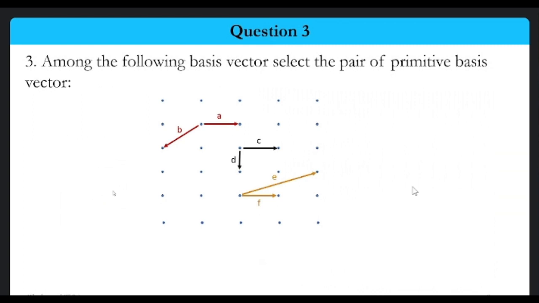Basis only contains the atom at its corner. Yeah, but mathematically we can also write something for the primitive basis, which we have learned: the translation vector having m and n as integers.